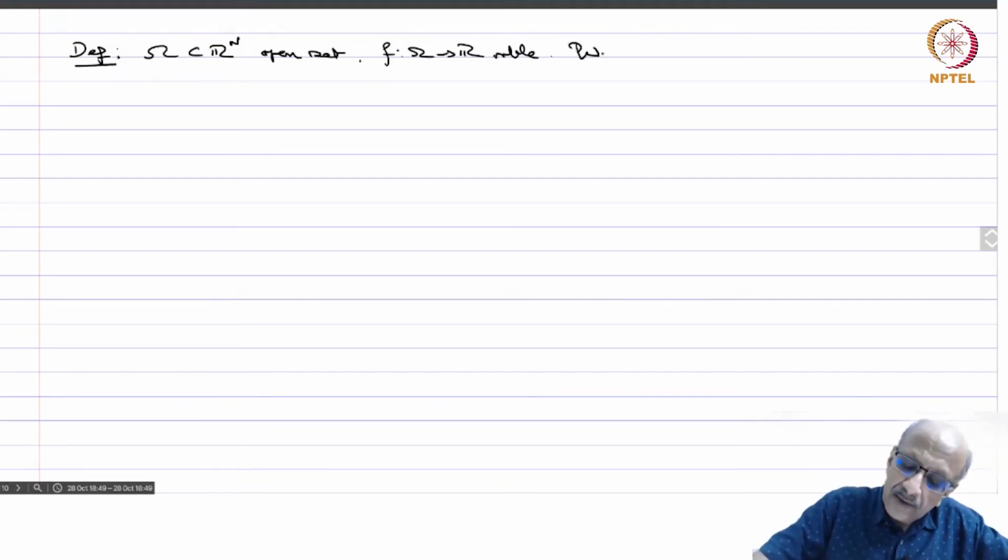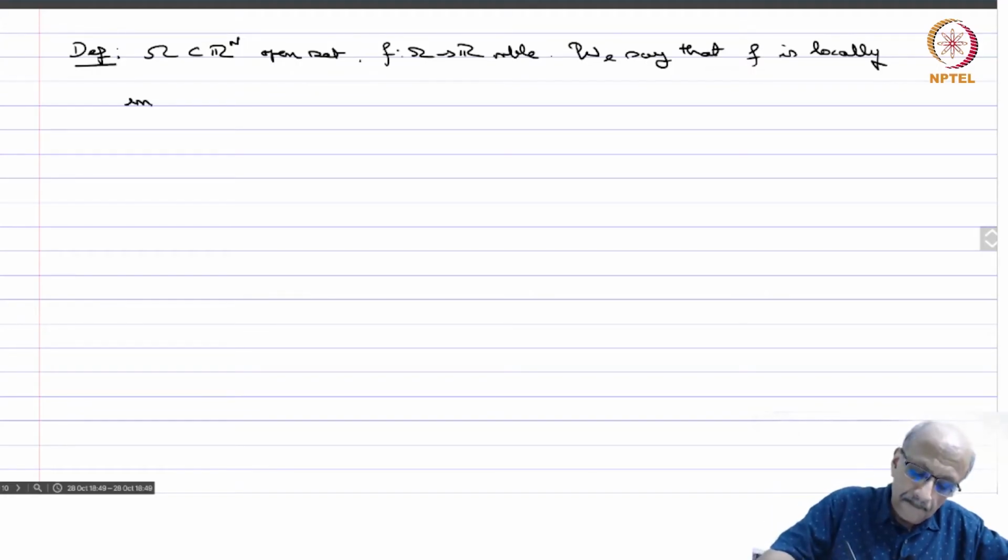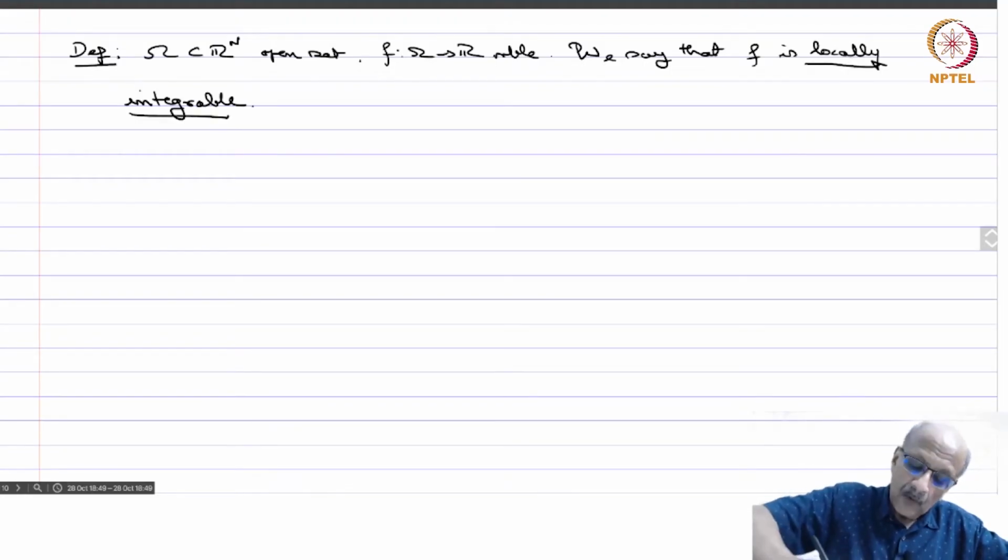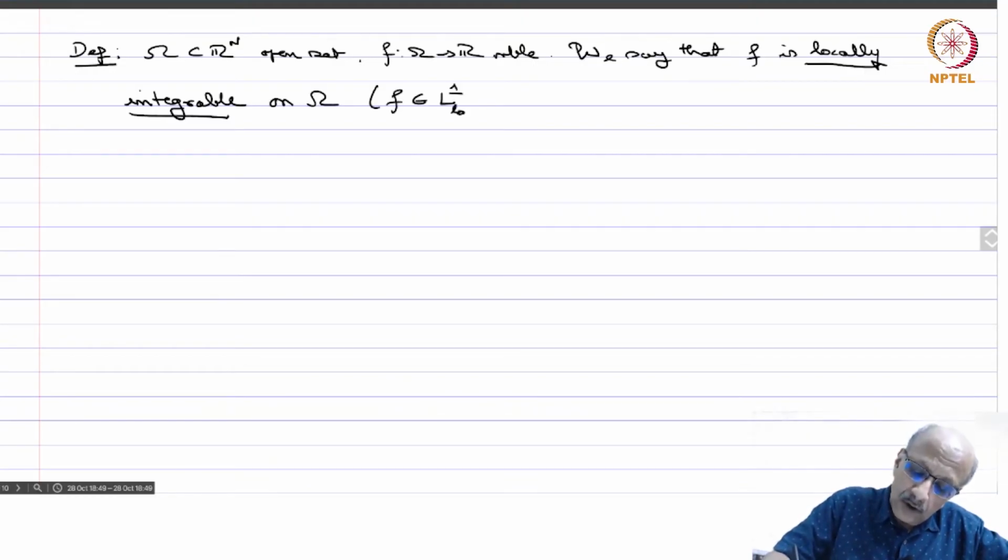We say that f is locally integrable on omega, and the notation for that is f belongs to L1 loc of omega,